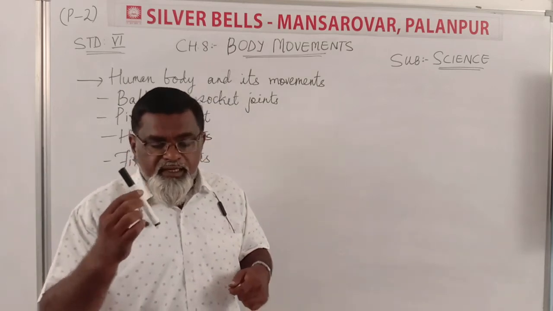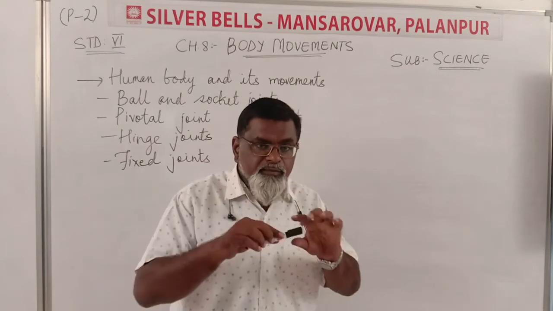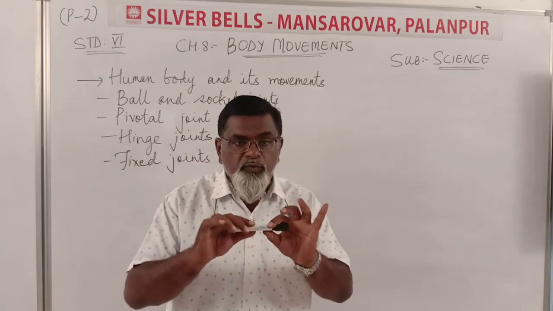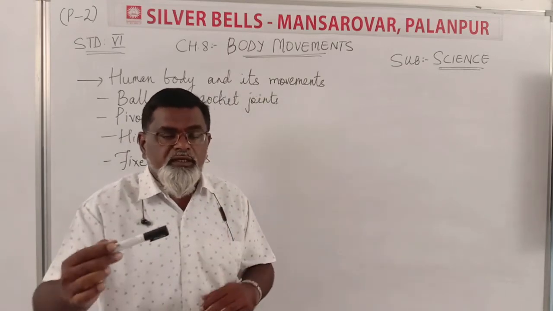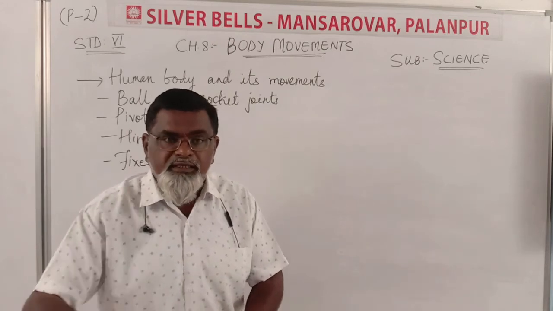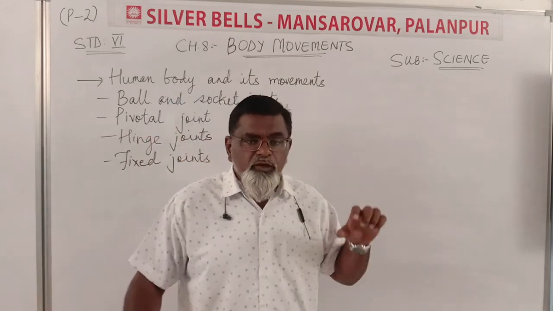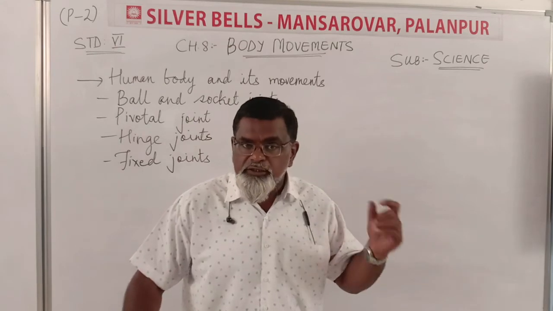As this pen indicates, there is no joint. Can it move? Can it turn? No. With the help of some other thing, it moves around. On its own, it doesn't move. Any animal or any human body which doesn't have joints does not move at all.